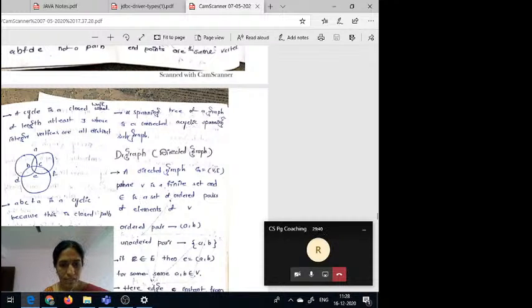So like this is a path. What is the difference between the cycle and closed path? Suppose you can observe both of those two are the same. Closed path in the sense that whenever the endpoints are the same we can call it a closed path. But coming to the path definition, in a path all vertices are distinct.